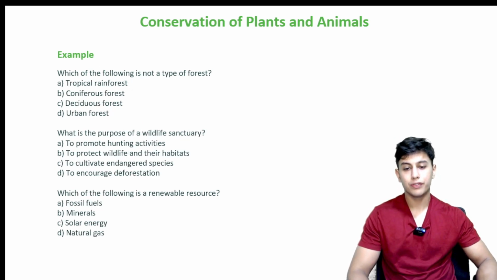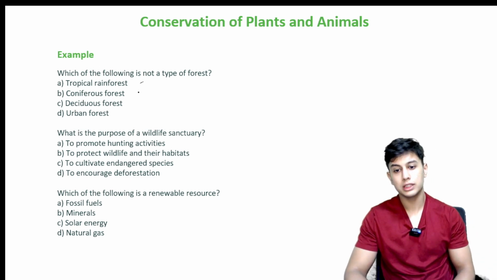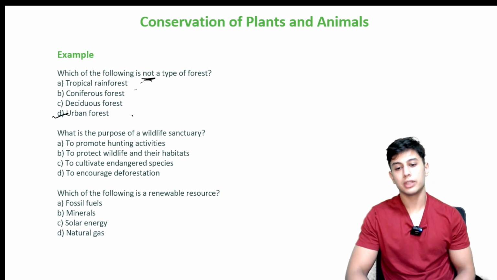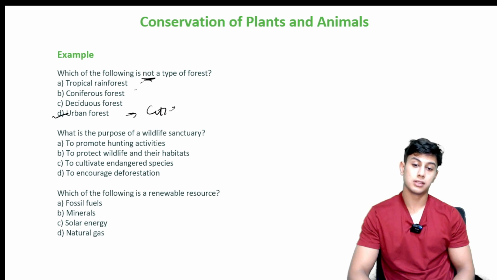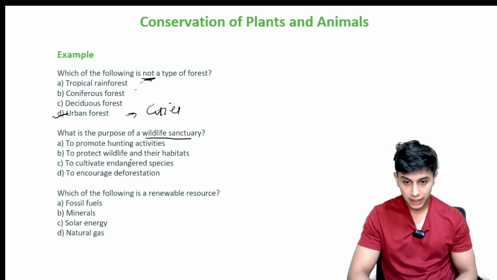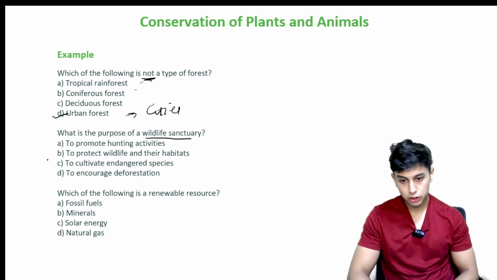Which of the following is not a type of forest? Tropical rainforest, coniferous forest, deciduous forest, urban forest. Urban forest is not a type of forest. Urban is cities. What is the purpose of a wildlife sanctuary? To promote hunting, to protect wildlife, to cultivate endangered species, to encourage deforestation. It is to protect wildlife and their habitats.